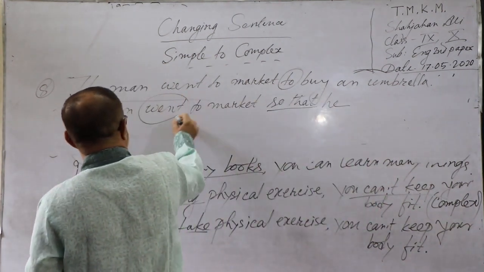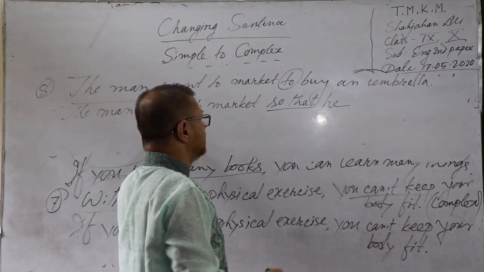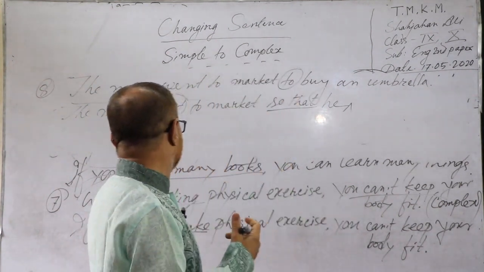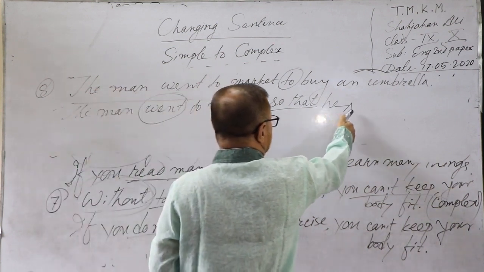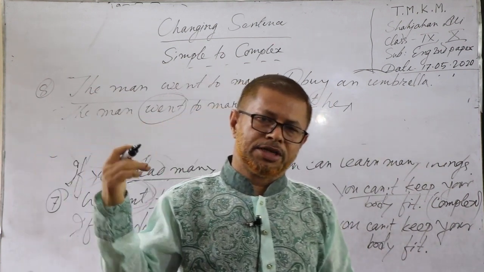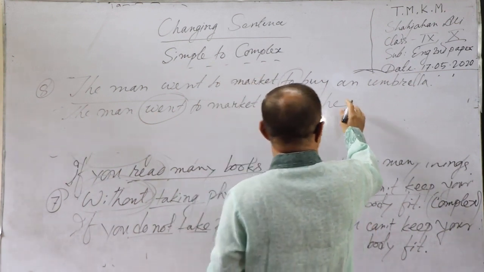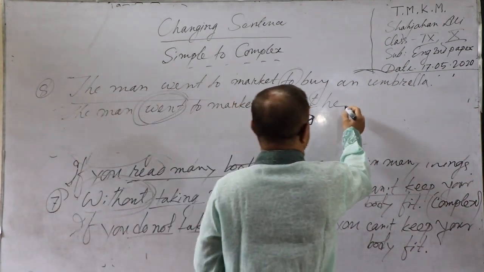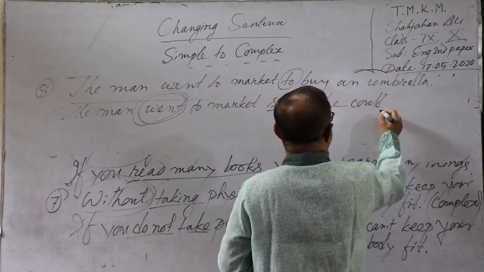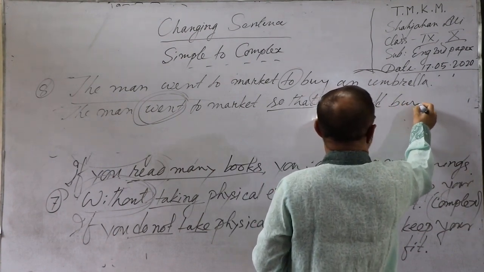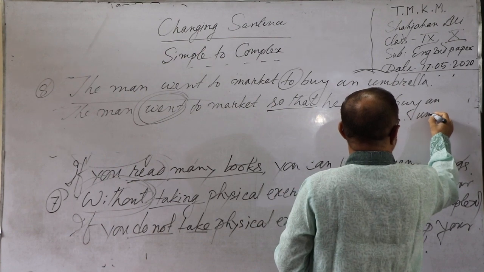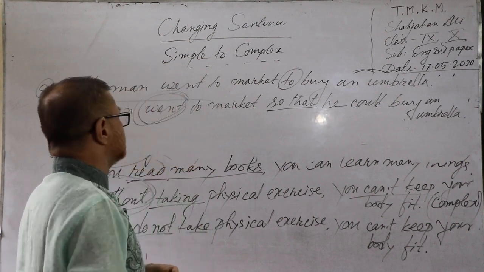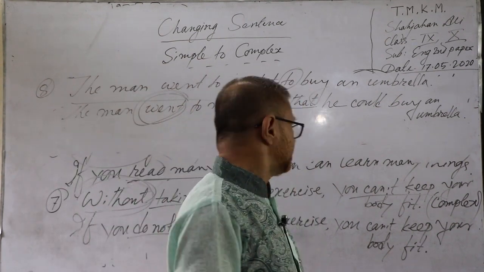Then according to the first person, which tense is this? If you find the past form, then you have to use could. And if you find the first person in present form, then you have to use can. Here we see the past form, so we have to use could: could buy an umbrella. In this way, you can change an aimable sentence to a complex sentence.